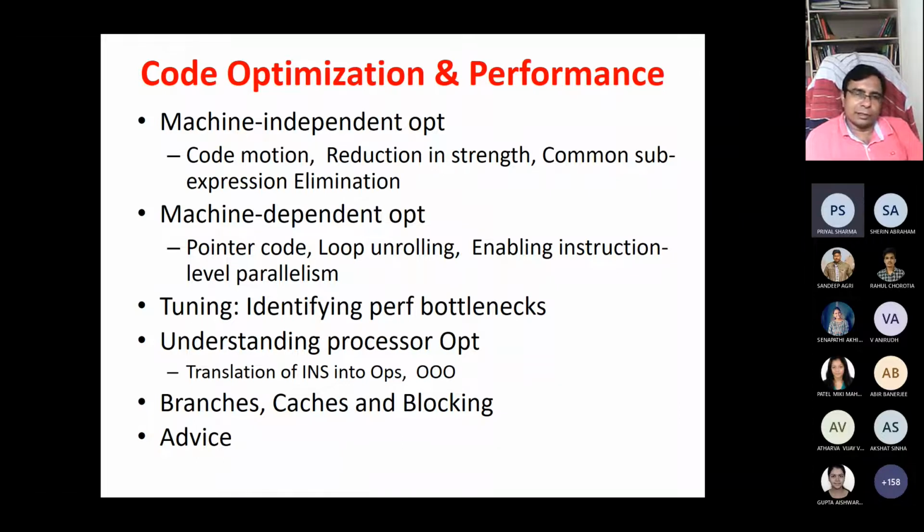Advice means if you profile something, some profilers will advise you to look at this part of the code and try to optimize in this way. So some profilers give advice also, just like the Intel VTune or the Visual C++ compiler; after profiling they will give some suggestions. You can use those suggestions for improving the performance.